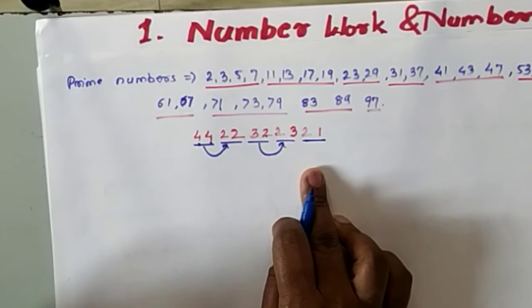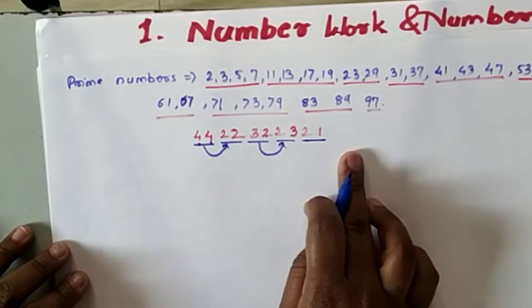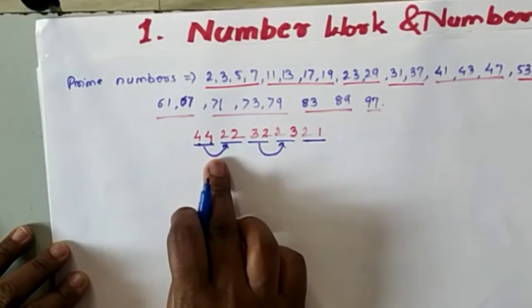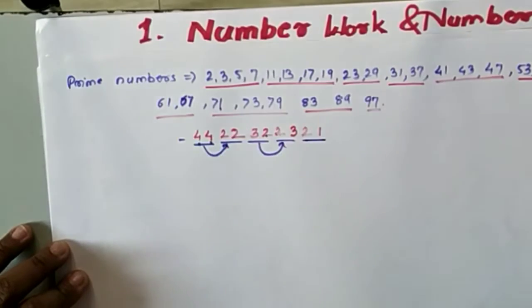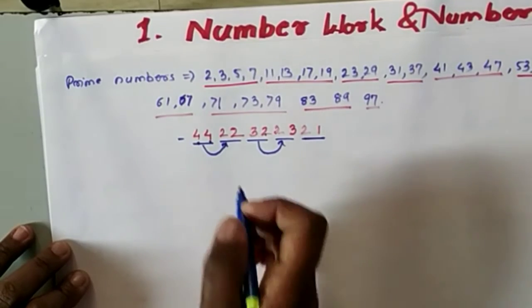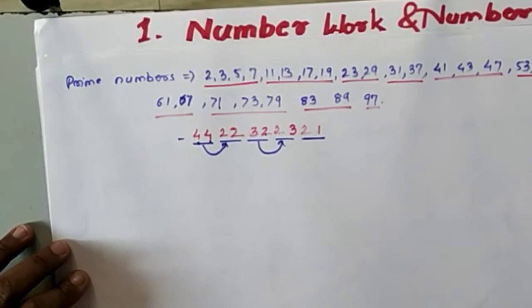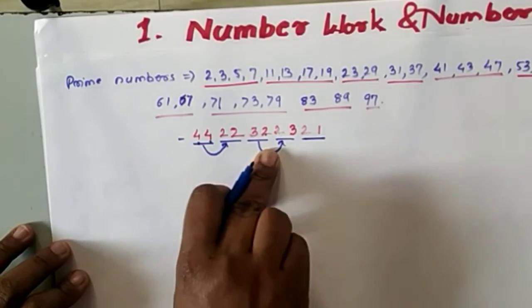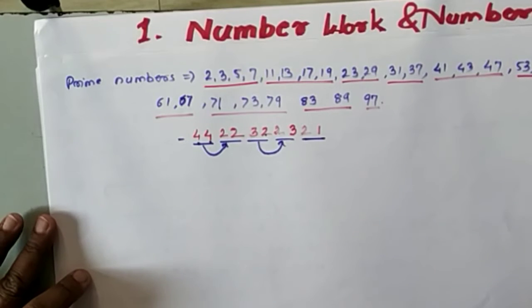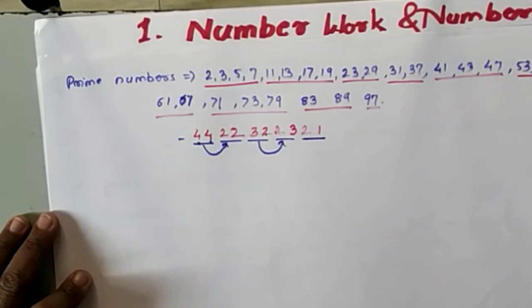Okay, so how many prime numbers are there totally? I told you 25 prime numbers are there, and the set of prime numbers I wrote here, and this is the number. If you keep it in your mind as a mobile number, then it is easy to understand and find out. You will not make any kind of mistake while finding the prime numbers. Okay, so these are the prime numbers.